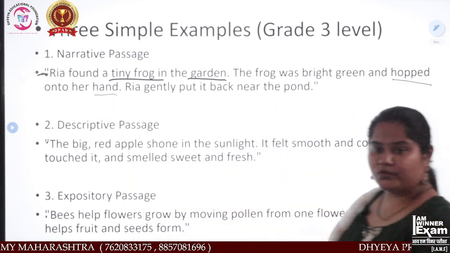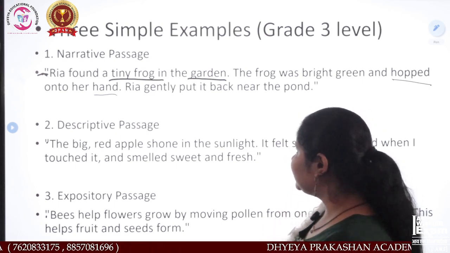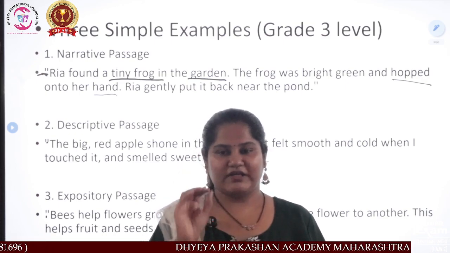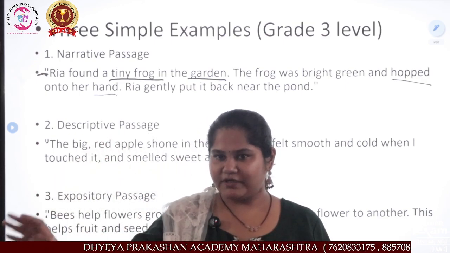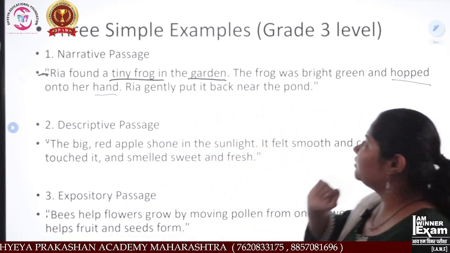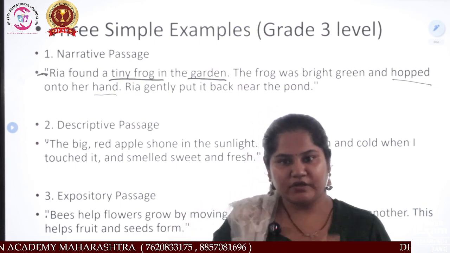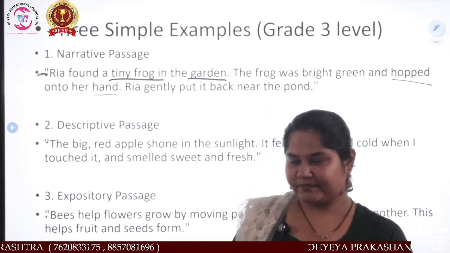Hopped means to jump. And Ria gently put it back. Gently means softly. She picked it up softly and put it down back near the pond, near the lake. Everyone knows the pond?